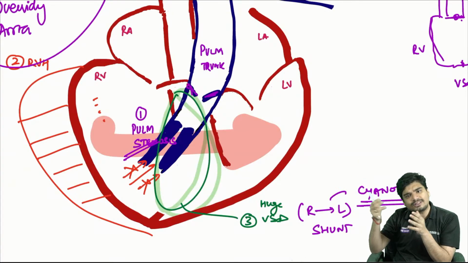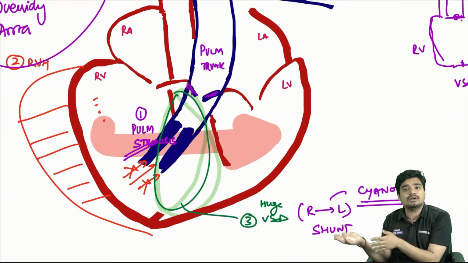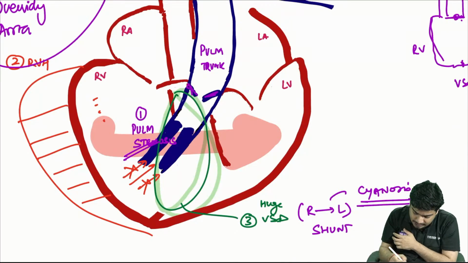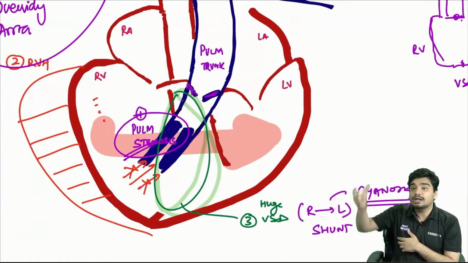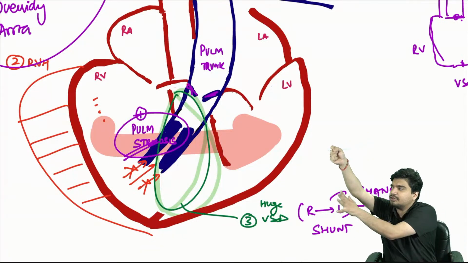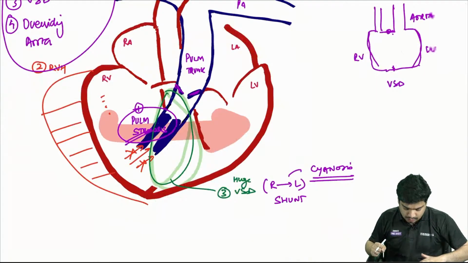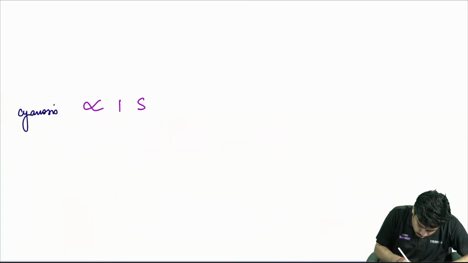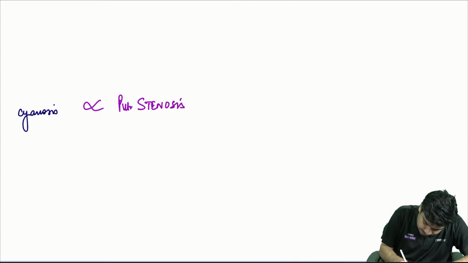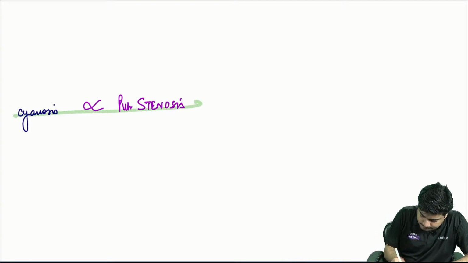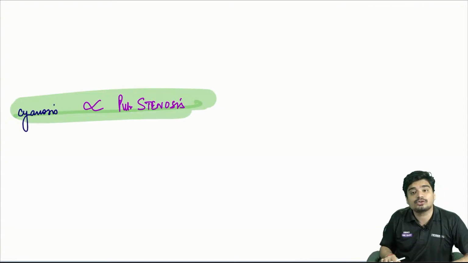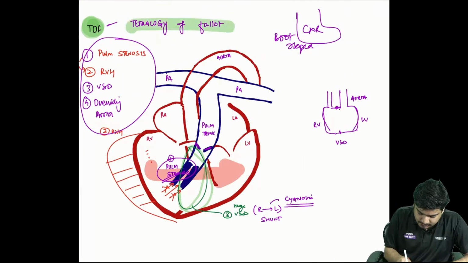Less pulmonary stenosis means less right ventricular hypertrophy and less right to left shunt. So cyanosis is directly proportional to pulmonary stenosis. This is what's going to happen in Tetralogy of Fallot.